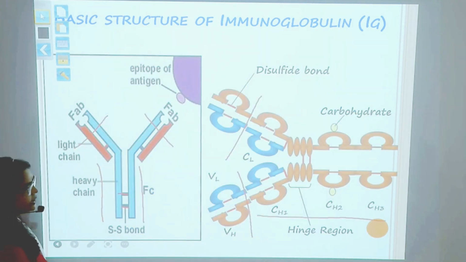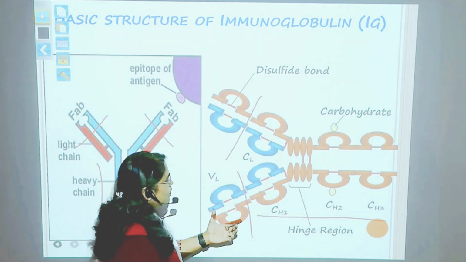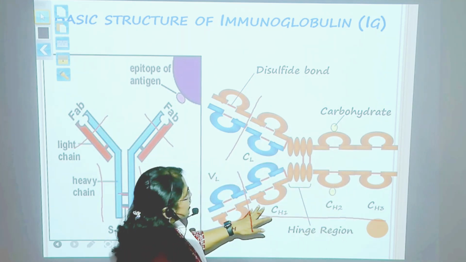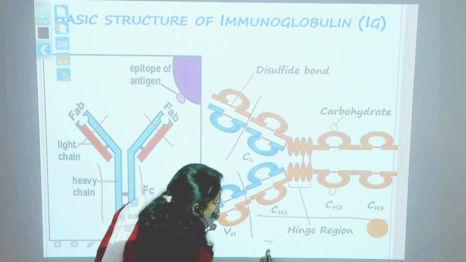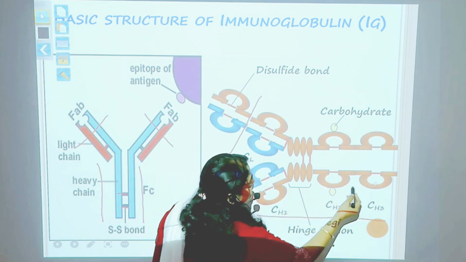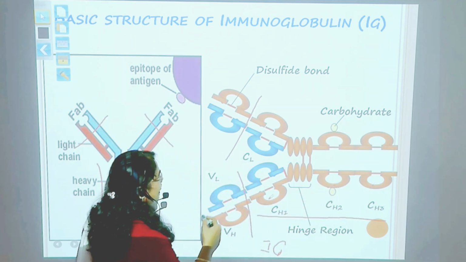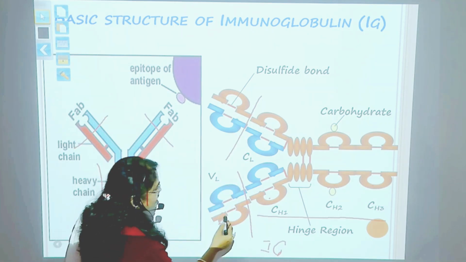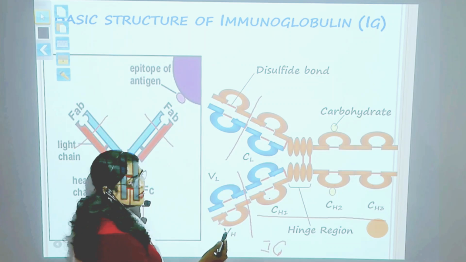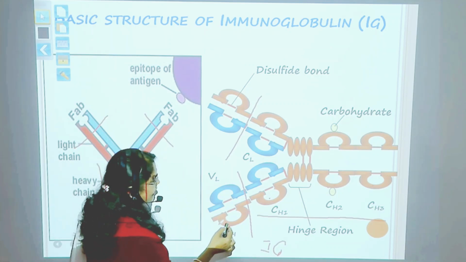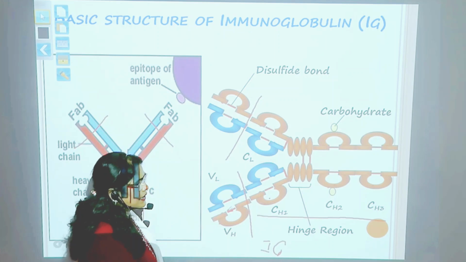Coming to the structure, this is the structure showing the heavy chain and light chain. This is immunoglobulin G, where it will have three constant domains and one variable domain. These domains are formed because of the heavy folding of the polypeptide chain, and they are connected by disulfide bridges.